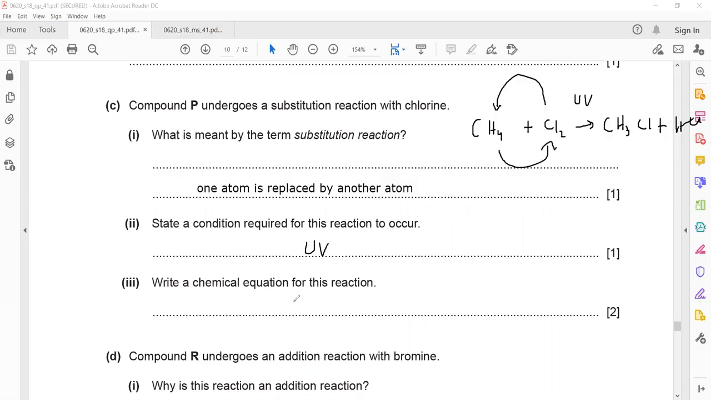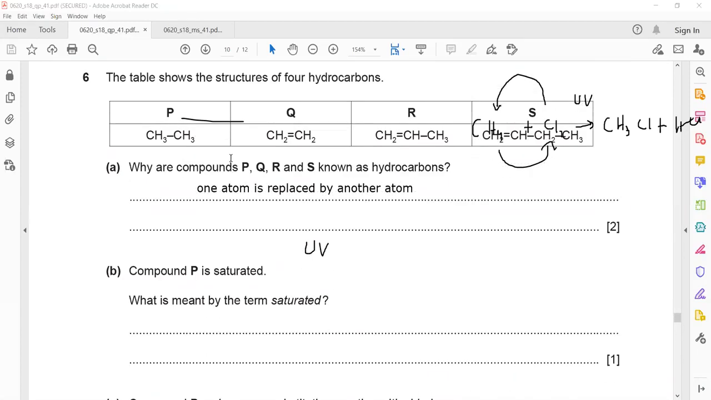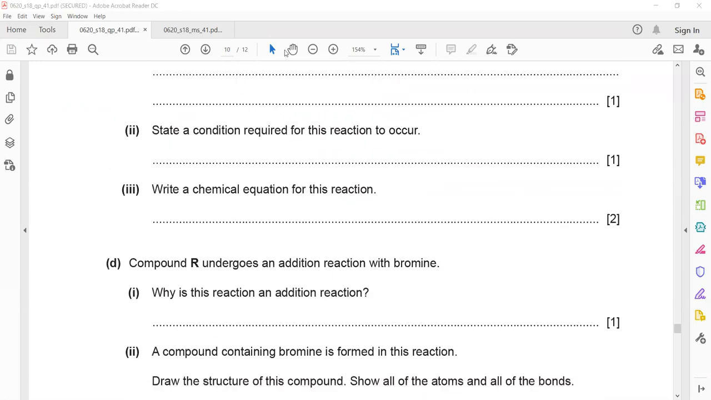And write a chemical equation. P undergoes a substitution. What is P here? P is actually ethane. So ethane undergoes a substitution reaction. If I want to write the equation, ethane is C2H6 plus Cl2. One chlorine enters, one hydrogen will leave. So it will form C2H5Cl plus HCl.